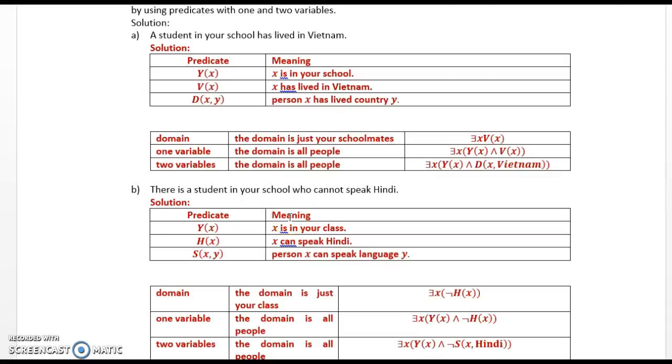When the domain is just your schoolmates, we can write there exists x, V(x). For one variable, and the domain is all people, there exists x, Y(x) and V(x). For 2 variables, the domain is all people, there exists x, Y(x) and D(x, Vietnam).